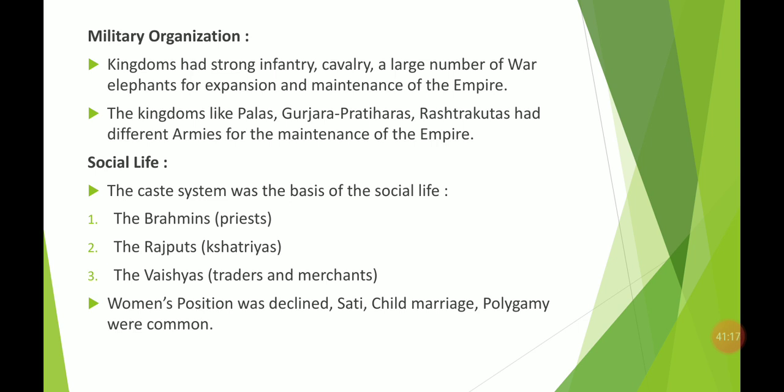There is the social system, like the social life of a particular region. Again, it was divided on the basis of the caste system. As you have already read in class 6, the caste system is divided into 4, that is Brahmin, Rajput, Vaishyas and Shudras. So this was there.